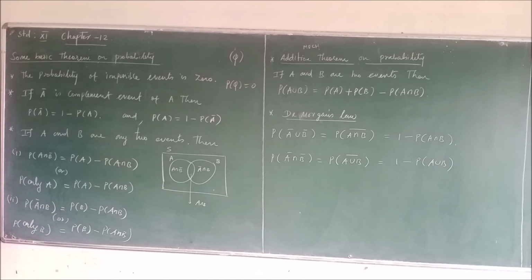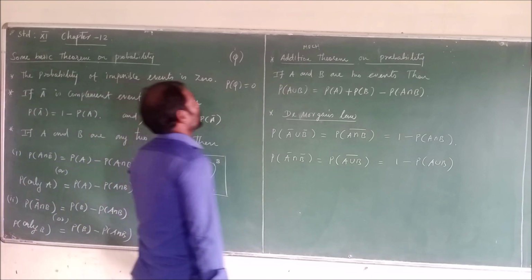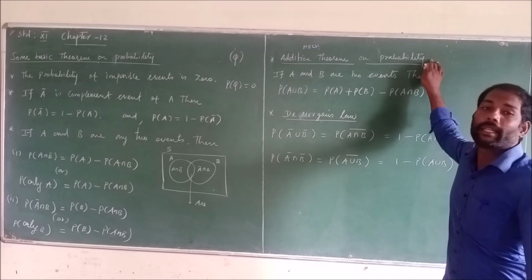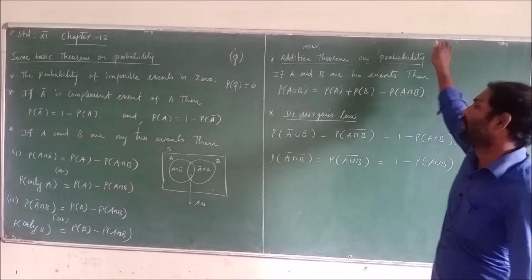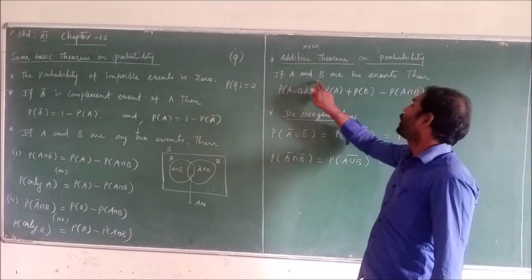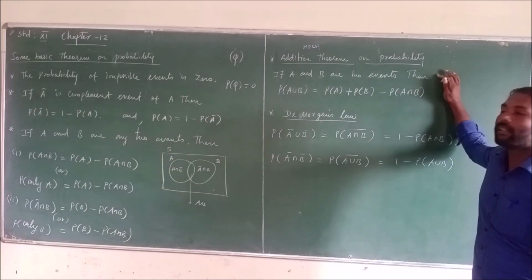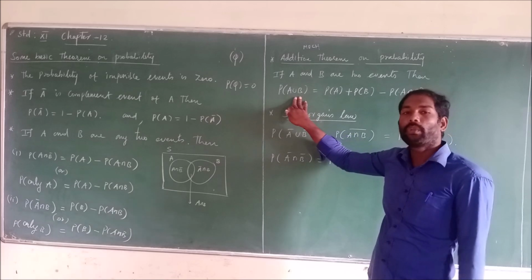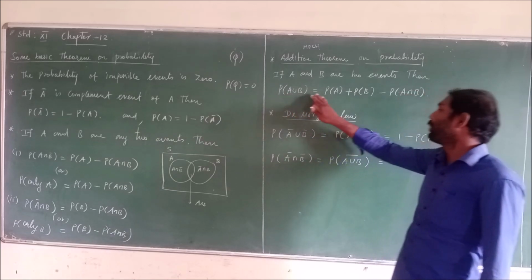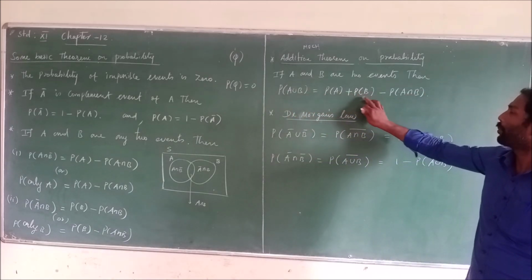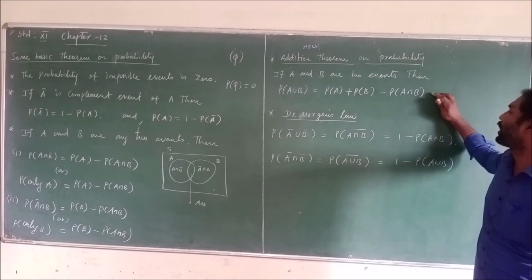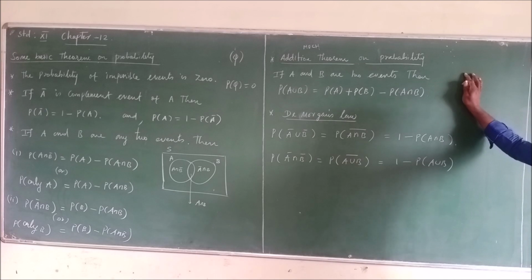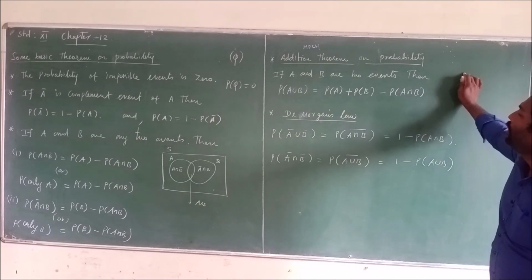Both have the same meaning, and sometimes the question asks for either, giving the same formula. Then additional theorems on probability. First, if A and B are any two events, then probability of A union B equals probability of A plus probability of B minus probability of A intersection B. This theorem is also used in basic problems.